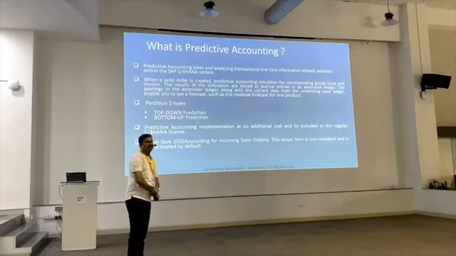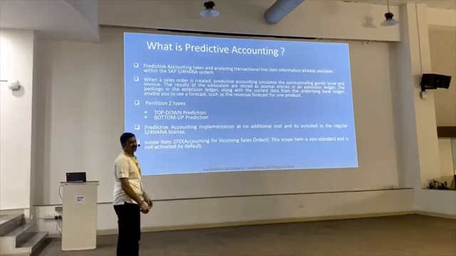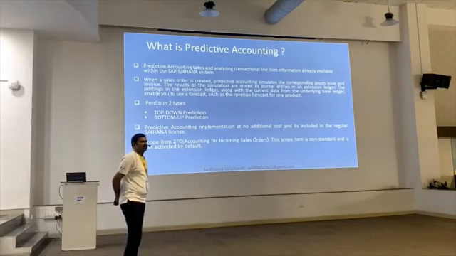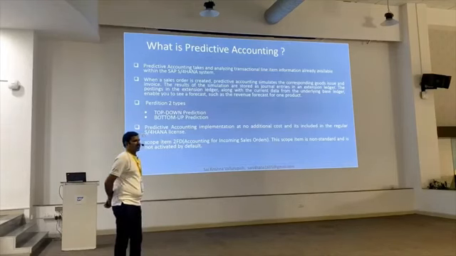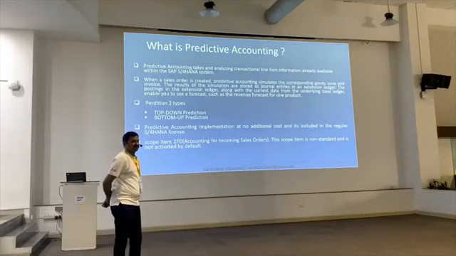There are two types of predictive accounting: top-down prediction and bottom-up prediction. Top-down prediction is based on arithmetical figures, or on previous figures or existing data. We can do the top-down prediction. That is already available. It is similar to planning.